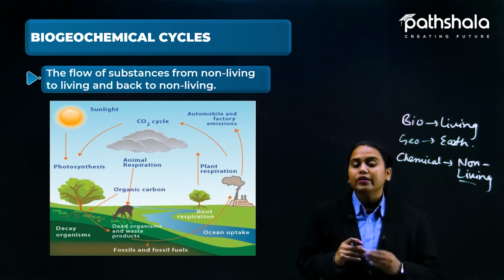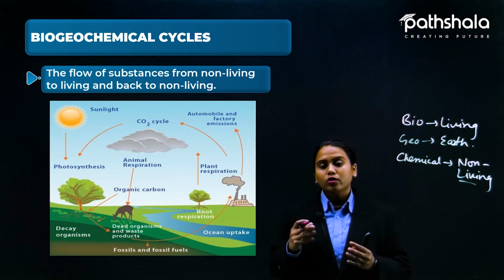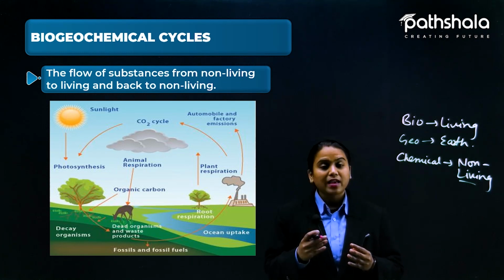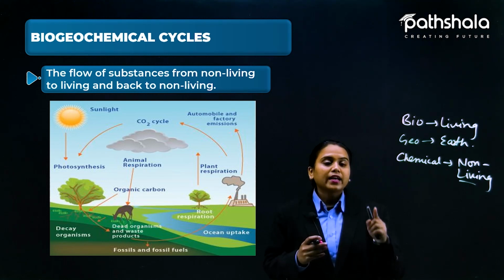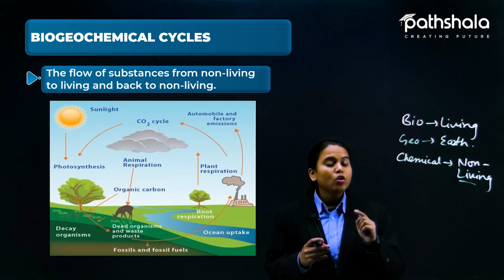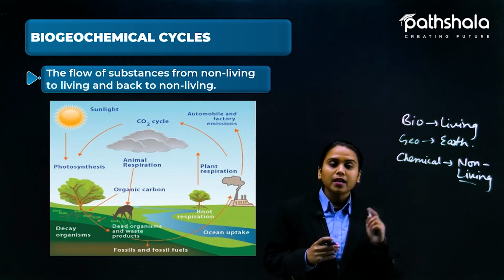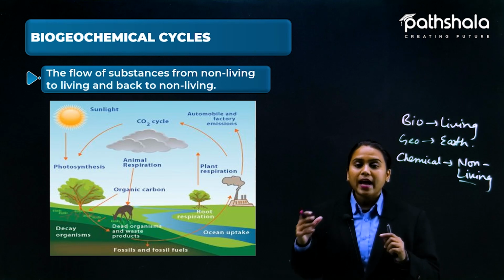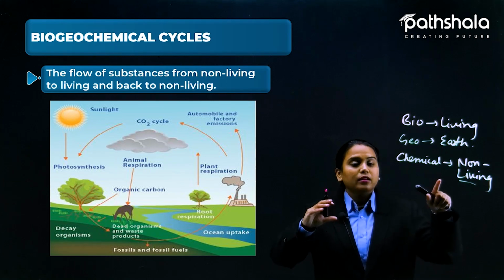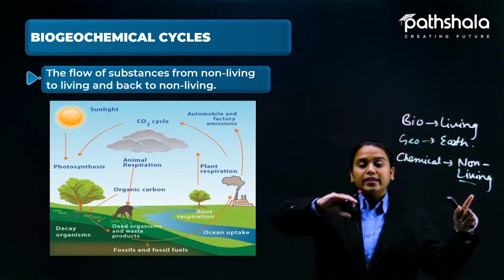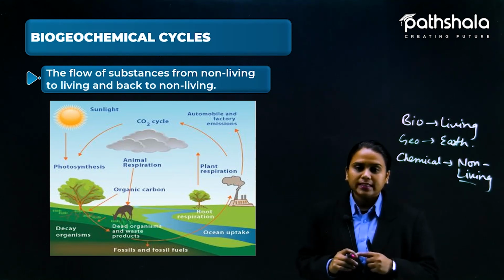Why? Because only then are trees going to release the oxygen and take up the carbon dioxide. If trees do not take up carbon dioxide, then there will be a lot of carbon dioxide present in the atmosphere, and that is again a very hazardous thing, as I have told you. Carbon dioxide is a kind of greenhouse gas that traps the sunlight. So here carbon dioxide is a chemical, non-living, a gas, and it is taken back towards the living organism with the photosynthesis process.